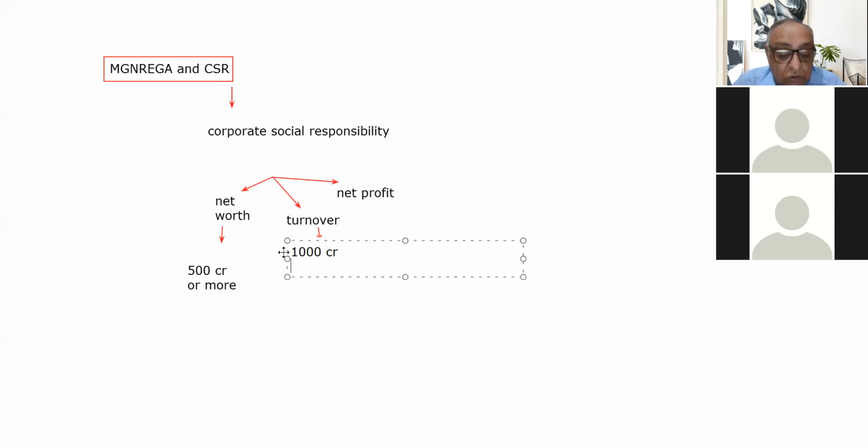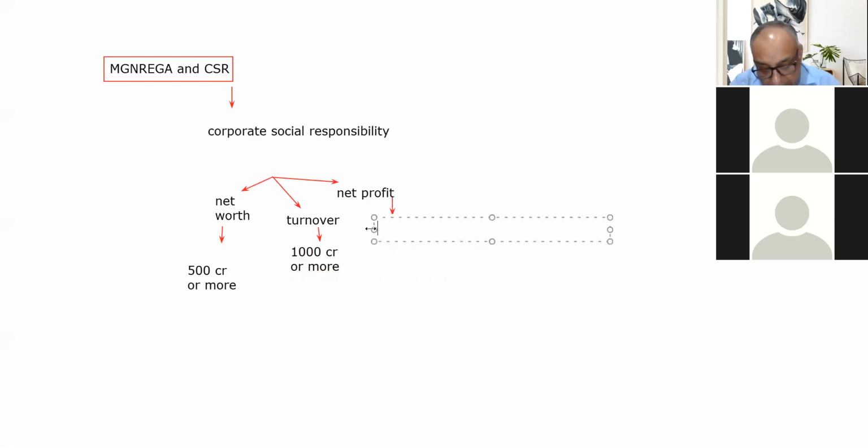Or if the net profit of the company is 5 crore or more. So these are the three criteria. If criteria one is applicable on you, corporate social responsibility will be mandatory for you. If two is applicable on you, and one and three are not, even then that is mandatory for you. If you are earning a net profit of rupees 5 crore or more, even then that is mandatory for you.